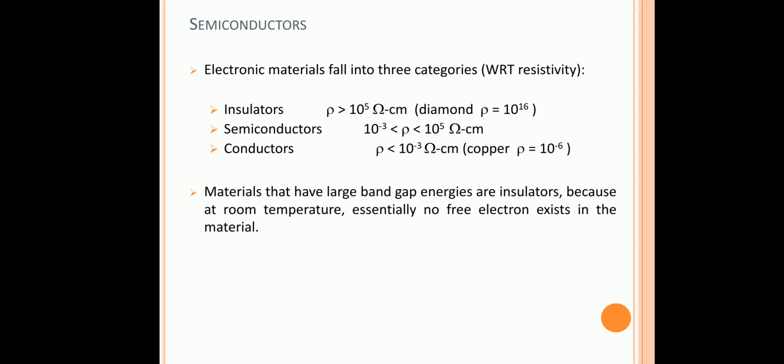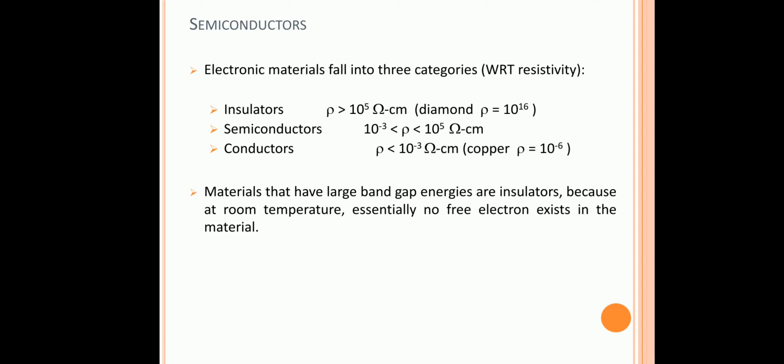What do you mean by valence band and what do you mean by conduction band? For an insulator, the fully electron-filled state is called the valence band, and the fully empty electron state is called the conduction band.